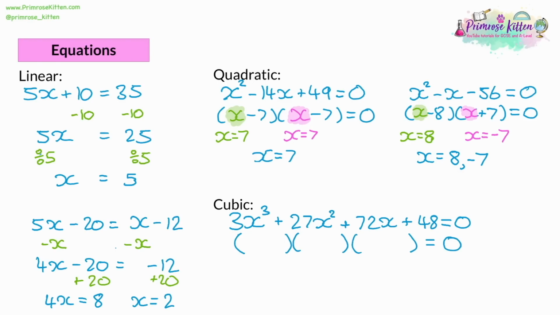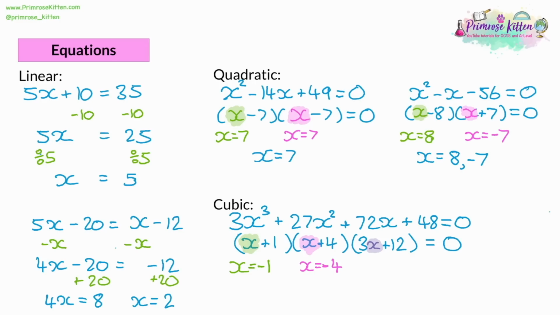There's more than one option for this one, but you could have x plus 1, x plus 4, and 3x plus 12. So again, what you need to do is look at each bracket and think, what could x be to make the entire bracket equal to 0? So for the first one, x would have to be negative 1, because negative 1 plus 1 is equal to 0. The second one would have to be equal to negative 4, because negative 4 plus 4 is equal to 0. Then the third one's more complicated because it's taking the form of an equation. So we have 3x plus 12.